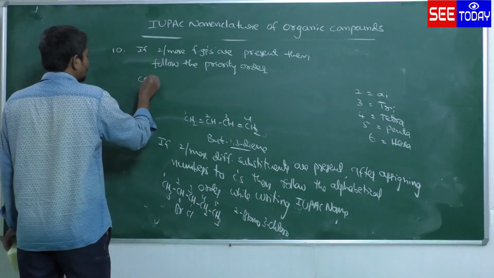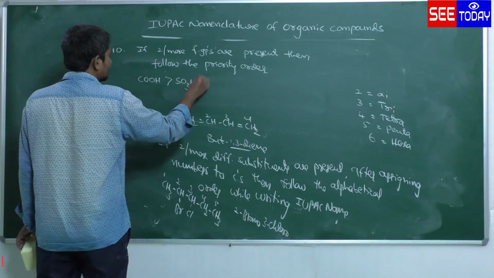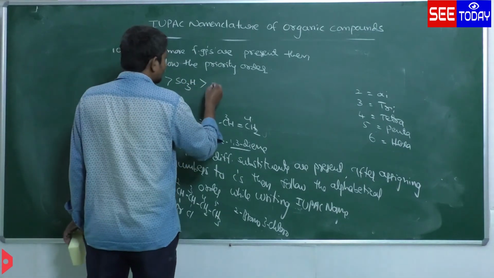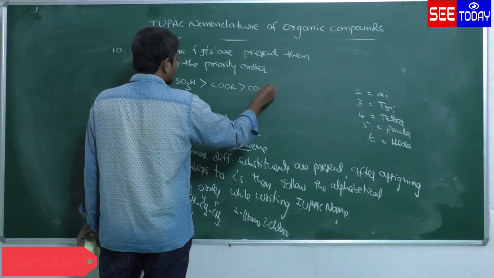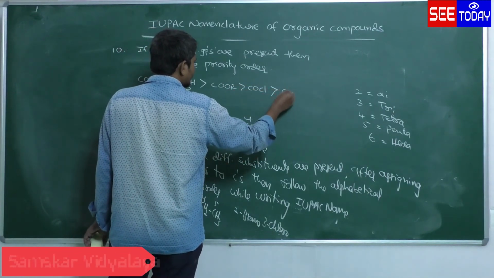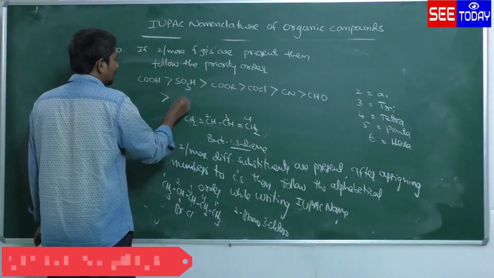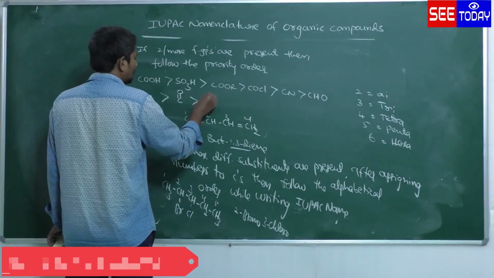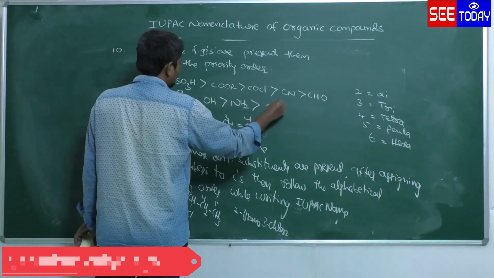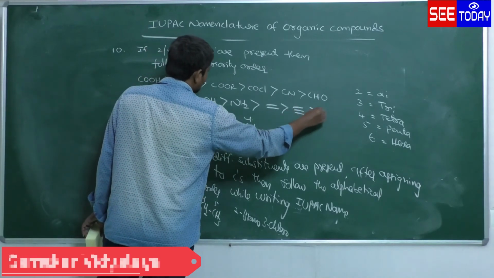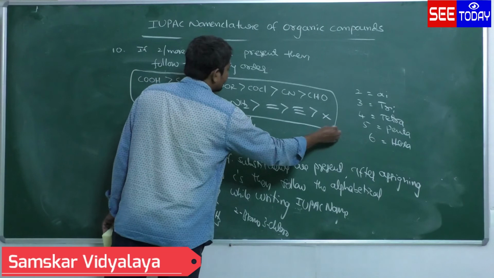First COOH group gets highest priority, then SO3H group, then ester group, then acyl chloride group, after that CN group, then aldehyde group, then keto group, then OH group, then NH2 functional group, double bond, then triple bond, then substituent X. This is the priority order.